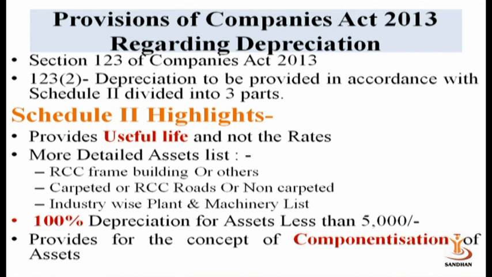The next provision is 100% depreciation for assets of less than 5,000 rupees. If any asset costs 5,000 or less, then 100% depreciation is calculated and shown in the P&L account.